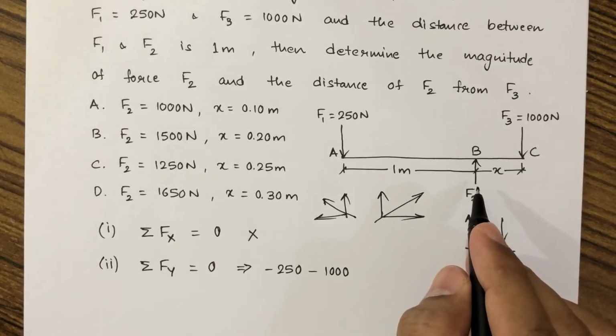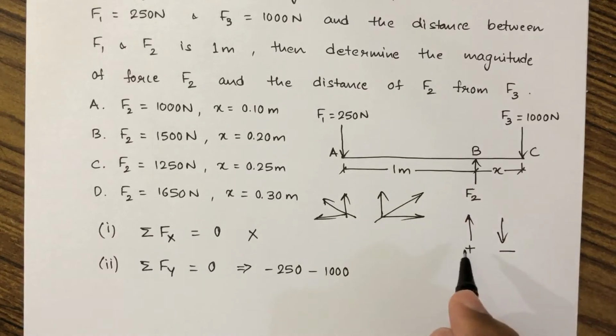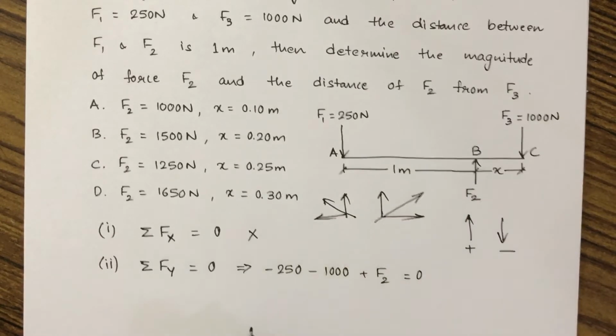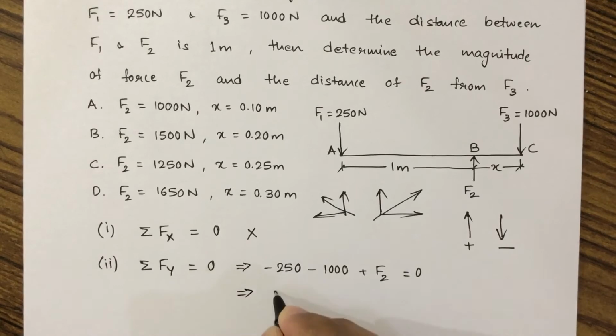This F2 is going upwards, so it is taken as plus. So this will be plus F2 is equal to 0. So we got this equation from summation Fy equal to 0, and we can get the value of F2. On solving, we get the value of F2 as 1250 Newton.